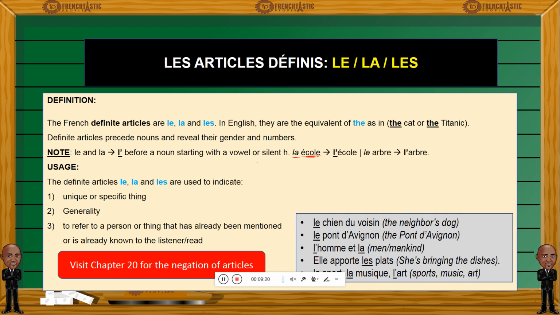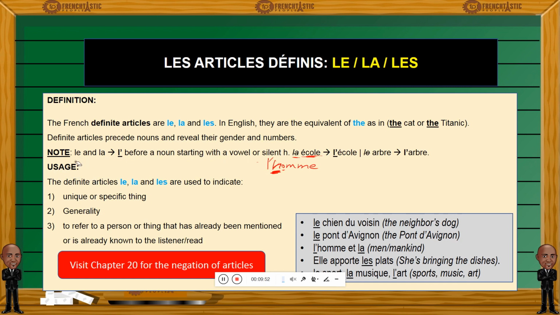And for the silent H, let me give you an example. The word homme, man, homme. So this is an H, let me write it properly. Homme means man. So if I want to say the man, l'homme. L apostrophe, here L apostrophe, the man, because this is a silent H. It's like it doesn't exist, so we have a vowel instead. So l'homme. That's how you will change le or la into L apostrophe.